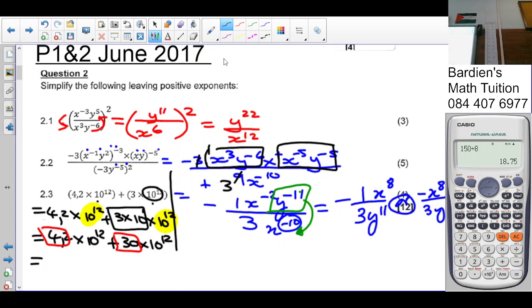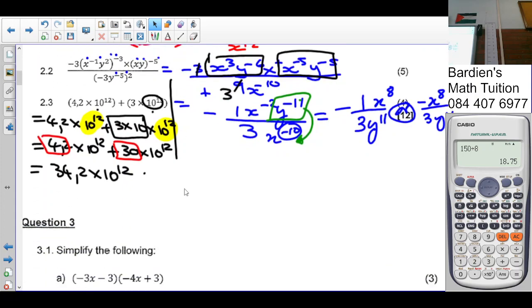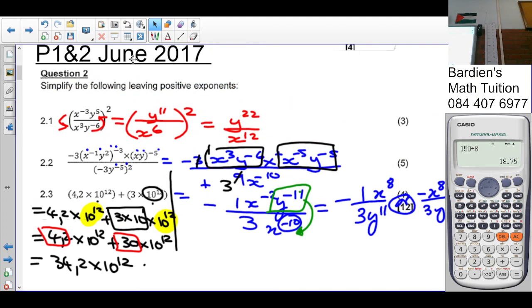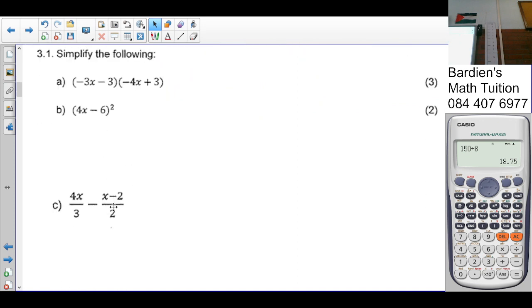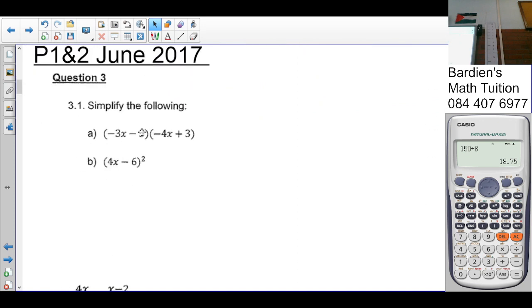So 4,2 plus 30 is going to be 34,2 times 10 to the 12. Okay, that's a good 4 marks there. 5 marks on the previous one and 3 marks. Alright. Any confusion here? No? Guys, must ask your questions, no? So that we can get the maximum mark possible for the exam.